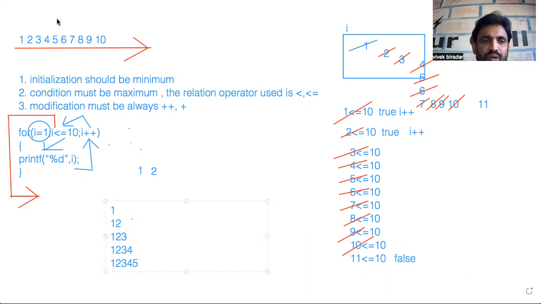First, I'll print 1 to 10 on the console. After that, we'll move on to pattern printing programs. Okay, we'll see in the next video.